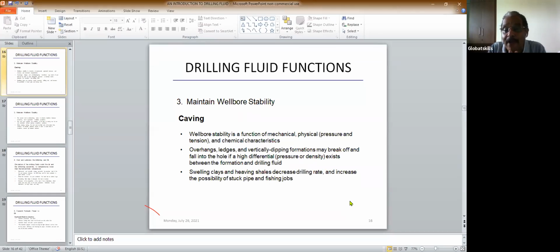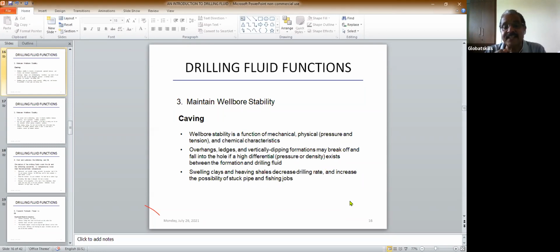And what should the density be? The density should always be less than the fracture pressure. You see, there are two very important pressures: one is the formation pressure and the other is the fracture pressure. So your drilling fluid density should be more than the formation pressure, but less than the fracture pressure.